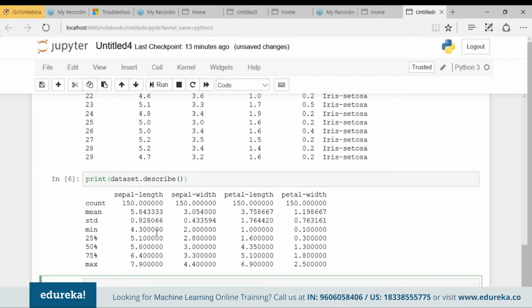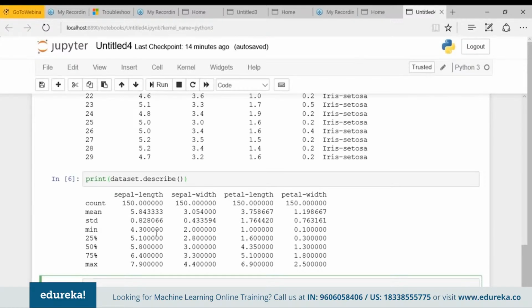So you can see that all the numbers are of the same scale, of similar range between 0 to 8 centimeters, right? The mean value, the standard deviation, the minimum value, the 25 percentile, 50 percentile, 75 percentile, the maximum value, all these values lie in the range between 0 to 8 centimeters. So what we just did is we took a summary of each attribute.